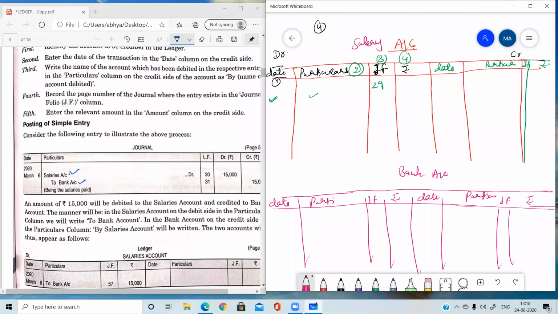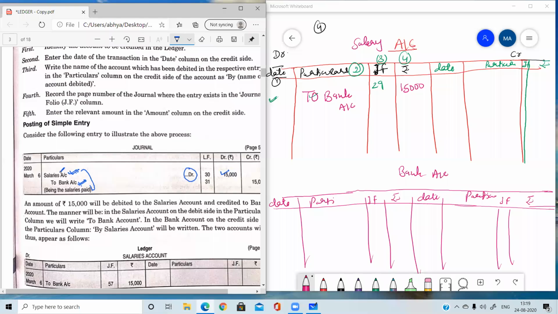Now please check how the transaction is posted. You can see that two accounts are involved here, salaries and bank. The first account is salaries, so I am going to write in the salary account. You can see that the account is debited, so we need to write on the debit side of the salary account with the opposite account. The opposite is bank. So we write like this, to bank account, and the amount is 15,000.